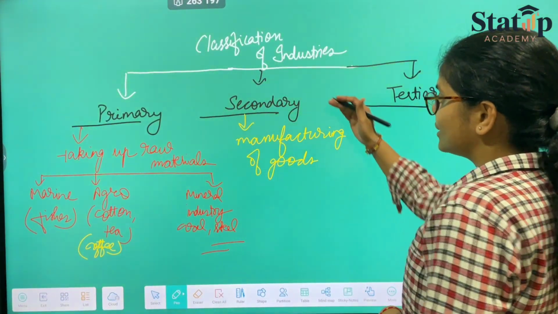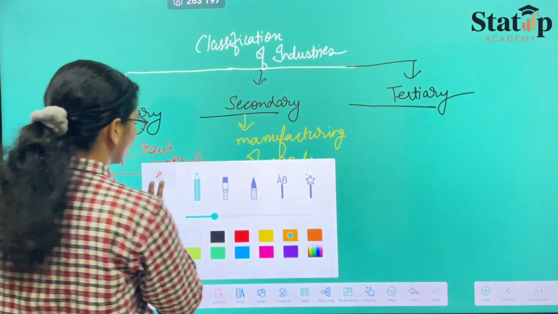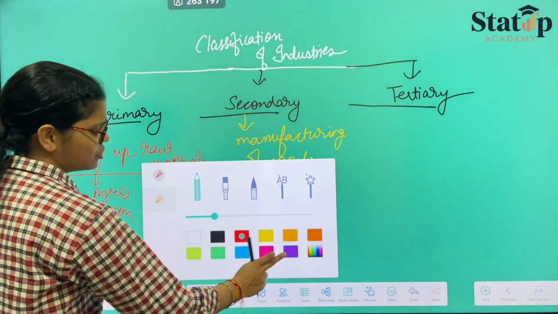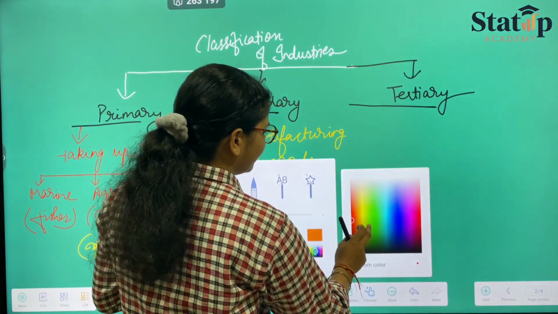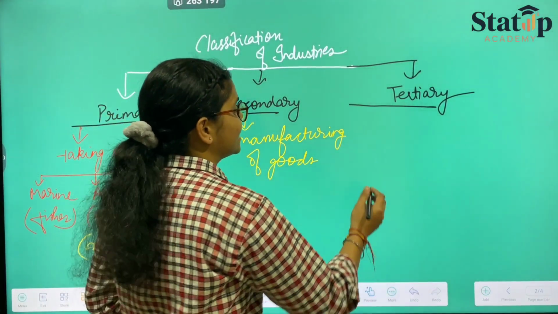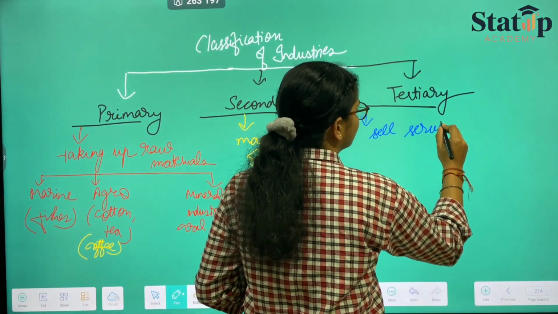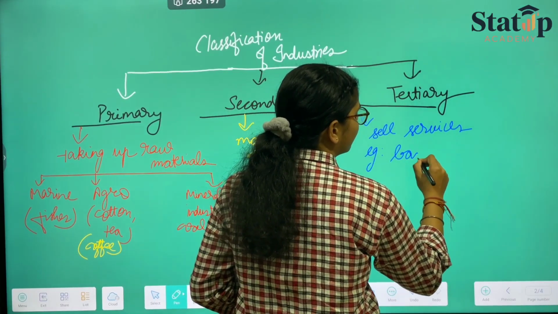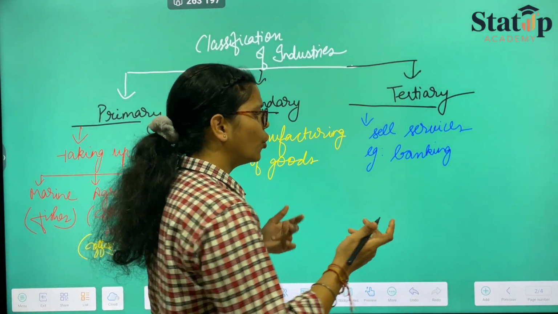So coming on to the secondary one we have discussed, now coming on to the tertiary one. The tertiary one does not sell any goods, and still why are we calling them industry? We are calling them industry because though they do not sell goods, they sell services, like the banking system. They're not selling us goods. Are they selling us goods?